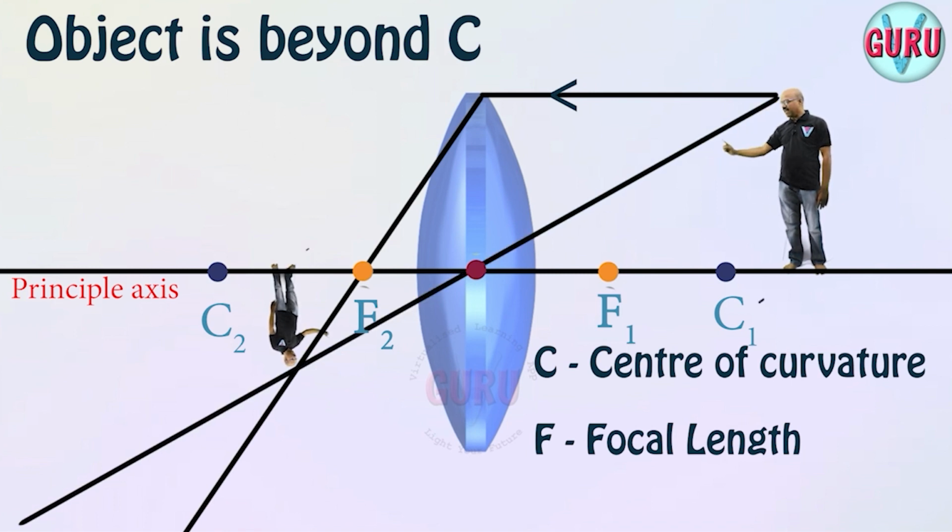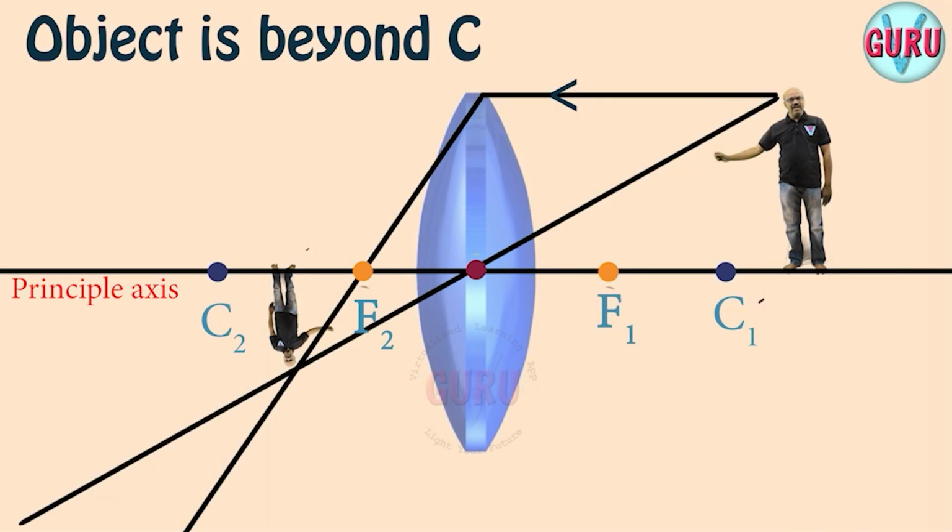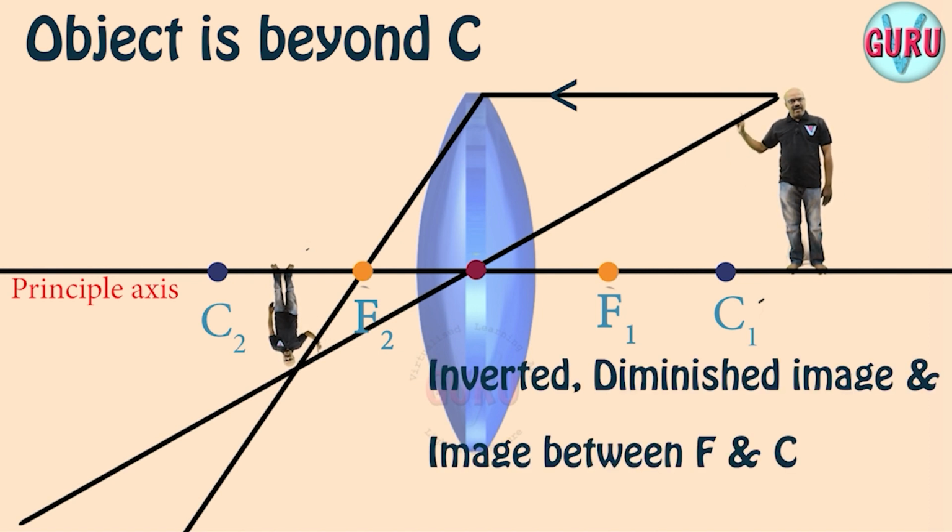It goes undeviated. Wherever these two rays intersect, there we get the image. So we get here inverted image, and the other characteristics you can see clearly. The other characteristics are diminished, and it is between F and C.